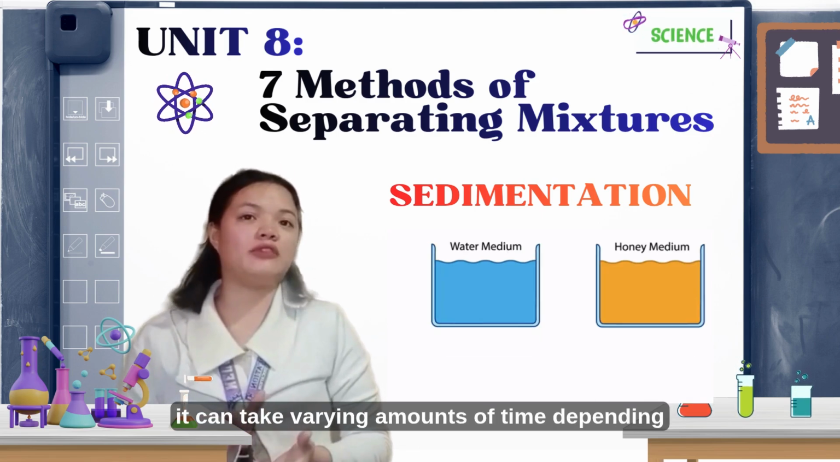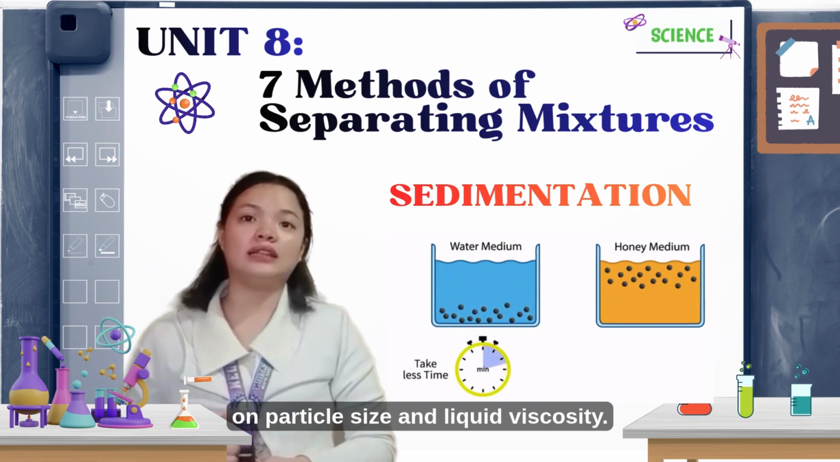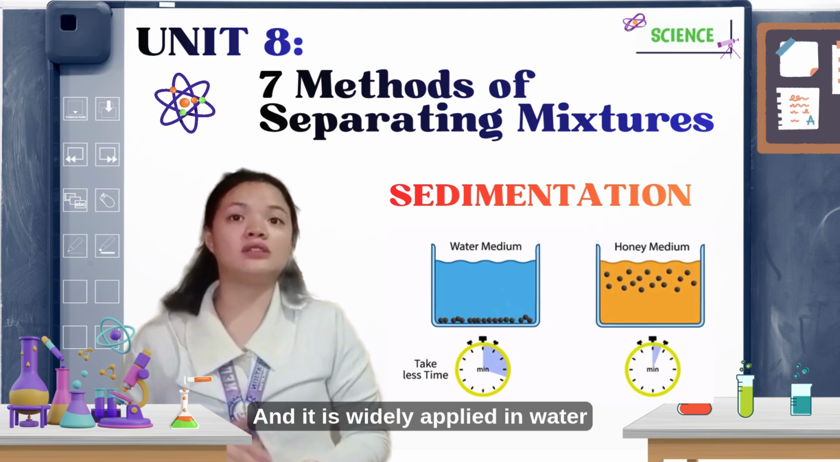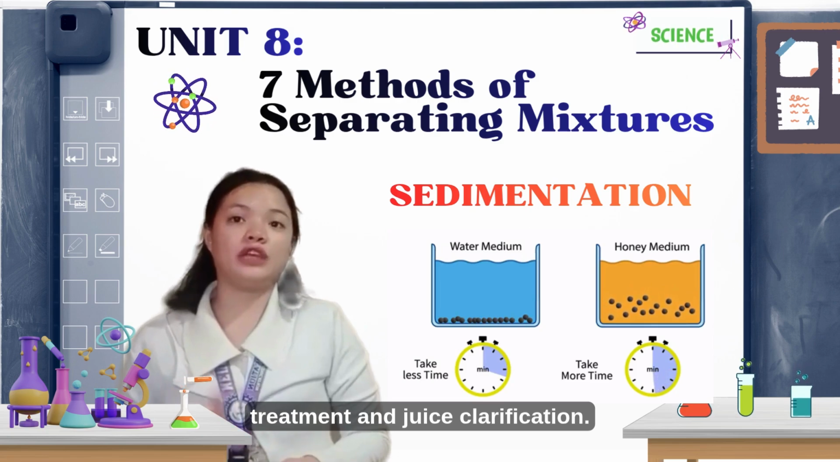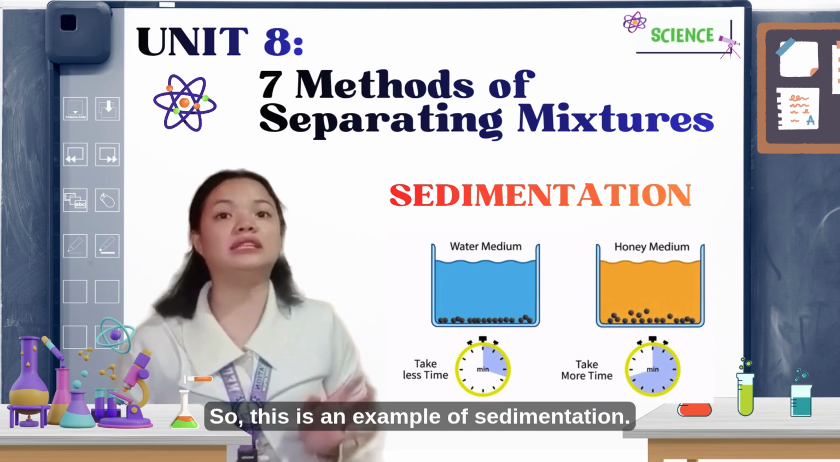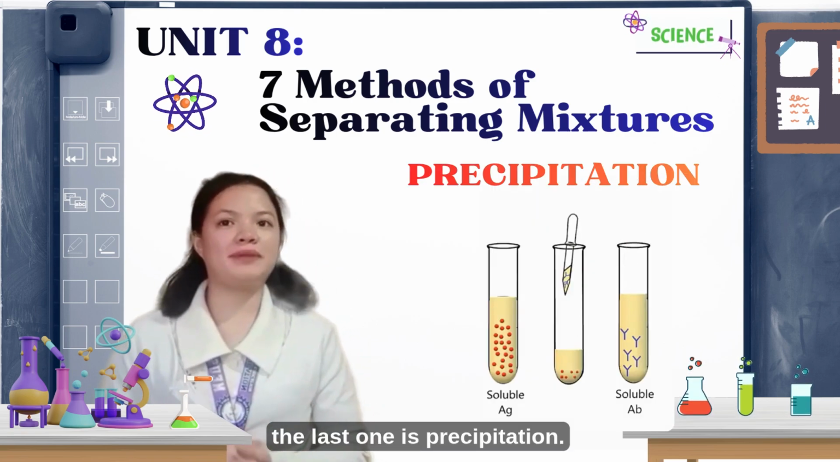So it can take varying amounts of time depending on particle size and liquid viscosity. And it is widely applied in water treatment and juice clarification. So this is an example of sedimentation. And the last one is precipitation.